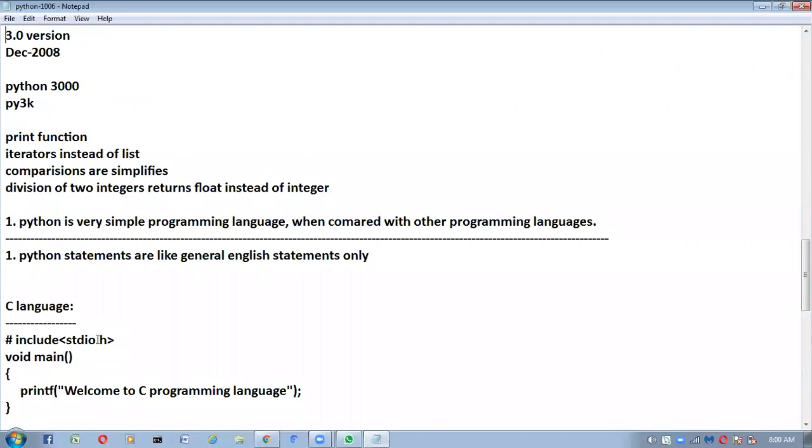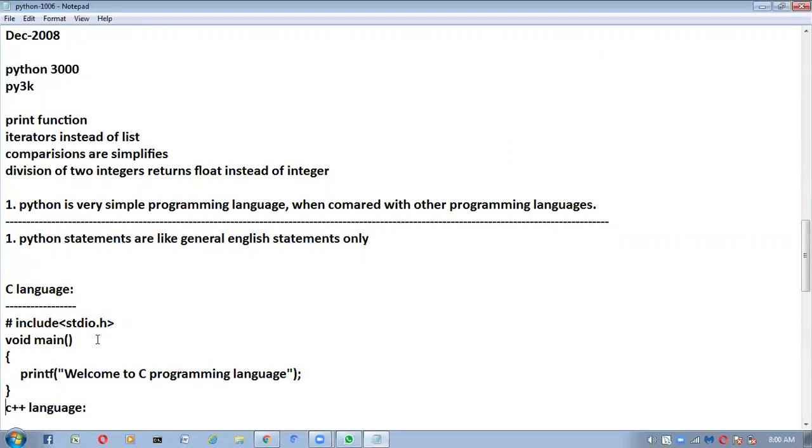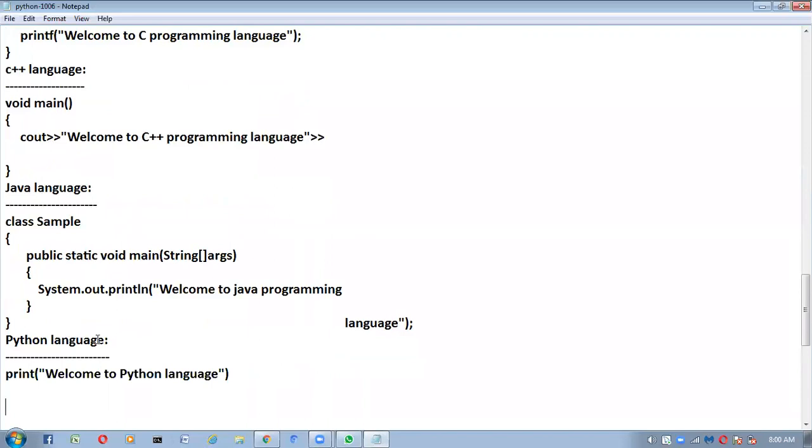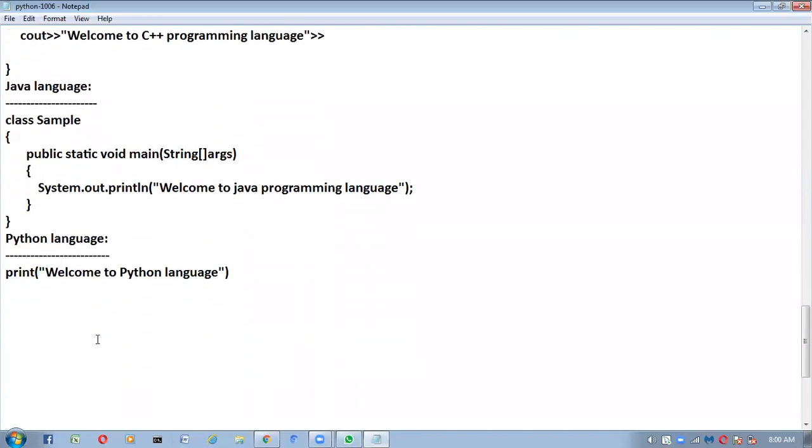Here what I wrote, Python statements are like general English statements only. And see, in C language 5 lines of the code we wrote, C++ 5 lines of the code we wrote, in Java 7 lines of the code we wrote to print a small message. But coming to Python, just only one line, welcome to Python programming language.